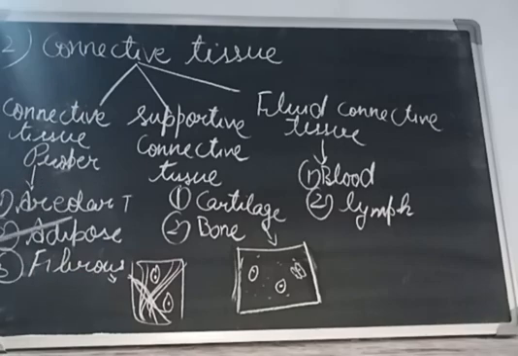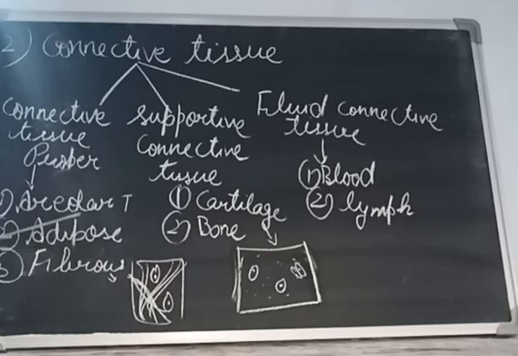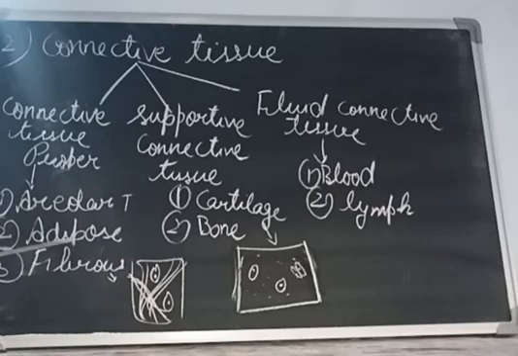Then second is adipose tissue. This tissue is specialized to store fat and it is made up of special cells called adipocytes. This tissue comprises 20 to 25% of the total body weight. Because it stores fat, it forms a padding under the skin and especially around some organs, filling the empty spaces around the kidneys and eyeball. It also acts as insulation, meaning it helps to retain body heat.